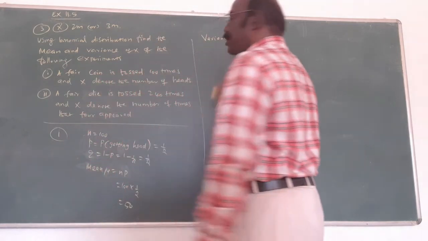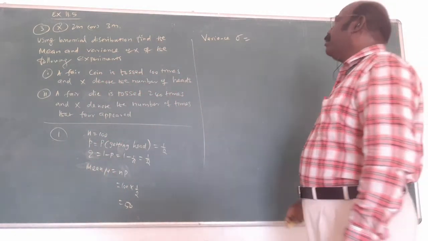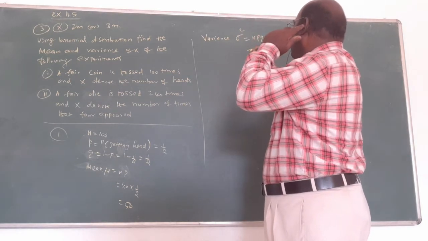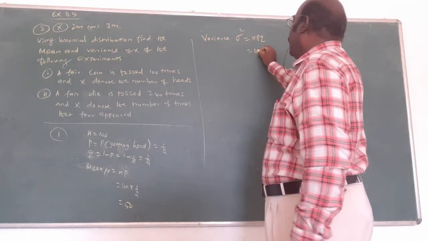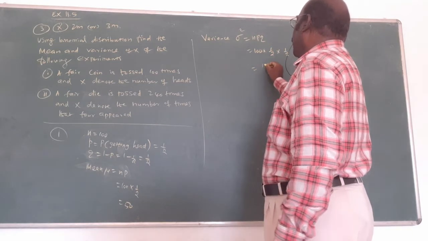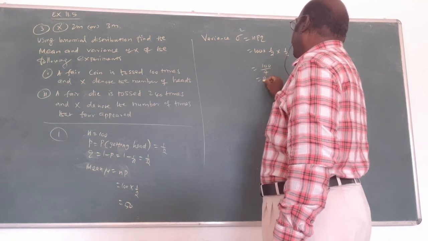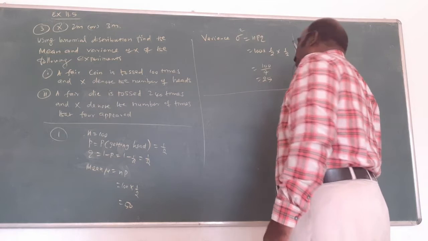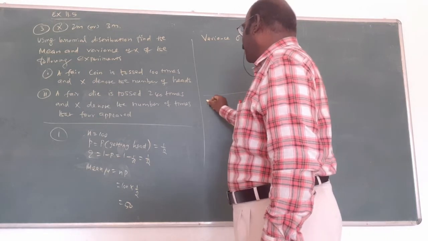The variance: what is the formula? Sigma square equals npq. n is 100, p is 1 by 2, q also 1 by 2. 100 by 4 gives 25 is the answer. First answer over. Am I right?